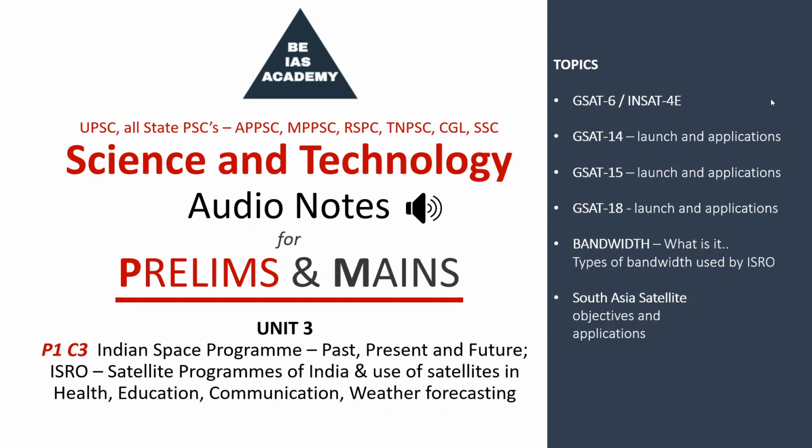The satellite has 48 communication transponders. Out of the 48 communication transponders, 24 are C-band, 12 are extended C-band, and the remaining 12 are Ku-band transponders. So half of them, that is 24, are C-band transponders. And apart from this, the satellite additionally has 12 Ku-band beacons as well.